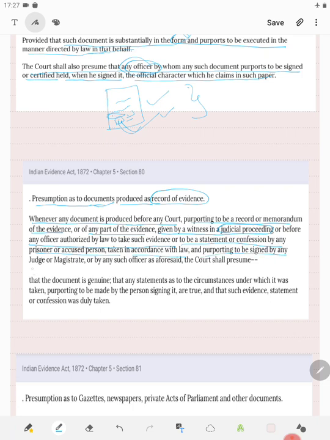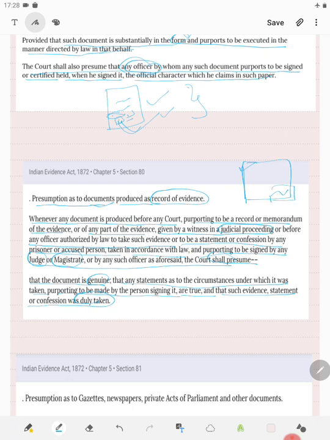and purporting to be signed by any judge or magistrate or any such officer as aforesaid, the court shall presume that the document is genuine, that any statement as to circumstances under which it was taken purporting to be made by the person signing it are true, and that such evidence or statement or confession was duly taken. So, if a judge or magistrate or any officer who is so authorized takes any evidence, records any evidence, signs over it, and a certified copy of it is produced, then it will be presumed that it is a genuine copy and it was duly taken.